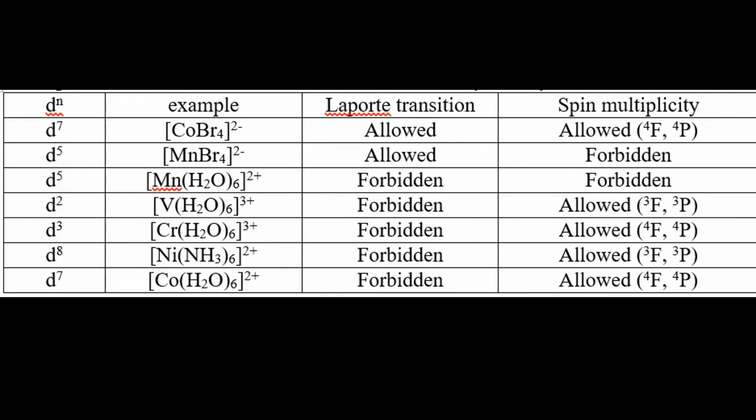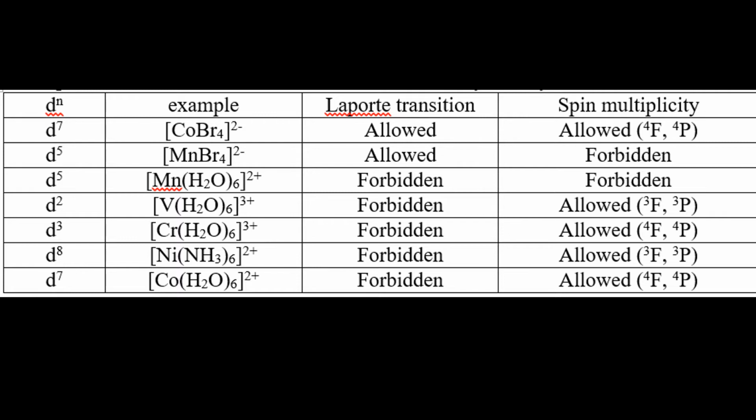For d2 systems, say the example V(H2O)6 3 plus, the electronic configuration will be t2g2 eg0. In this case the Laporte transition is forbidden for octahedral complexes and spin multiplicity is allowed. The same holds for the d3 system, that is Cr(H2O)6 3 plus, with the same result as the d2 system.